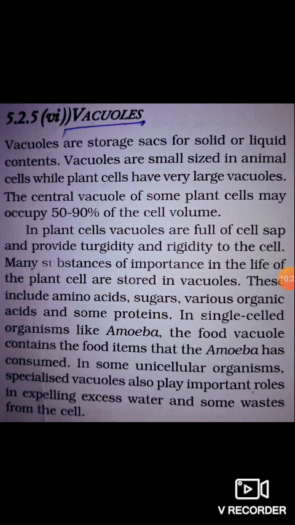Many substances of importance in the life of the plant cell are stored in vacuoles. These include amino acids, sugar, various organic acids, and some protein. In single cell organisms like amoeba, the food vacuole contains the food item that the amoeba has consumed. In some unicellular organisms, specialized vacuoles also play an important role in expelling excess water and some waste from the cell.